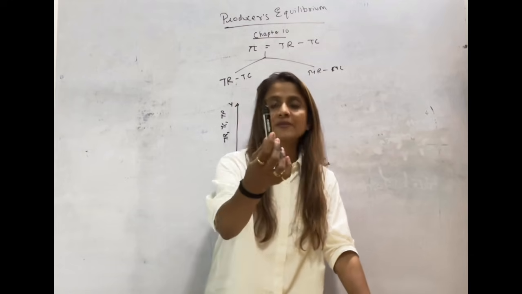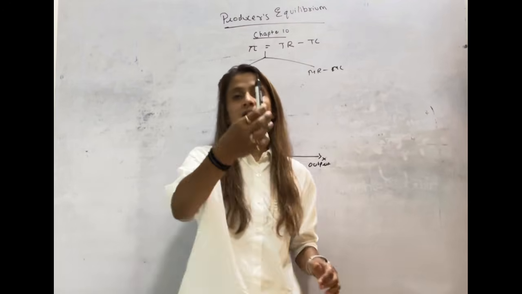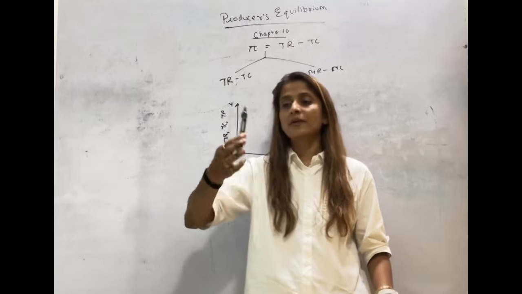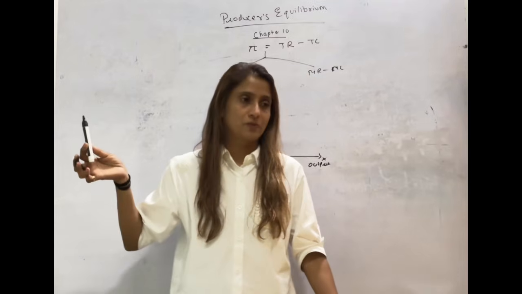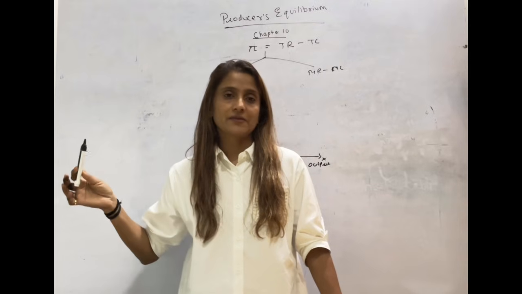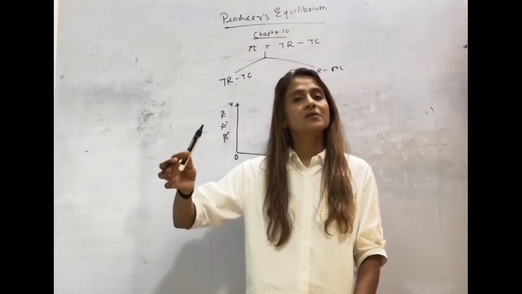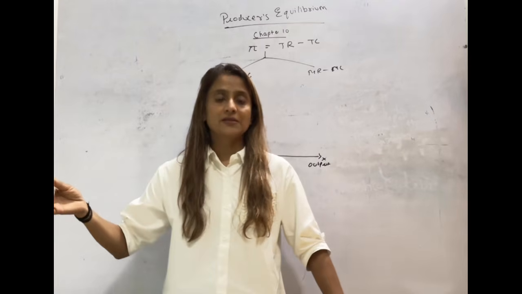For example, if I am selling this pen, every producer is selling the same pen. If I am selling this pen at 10 rupees, every pen will be sold for 10 rupees, where price remains constant.